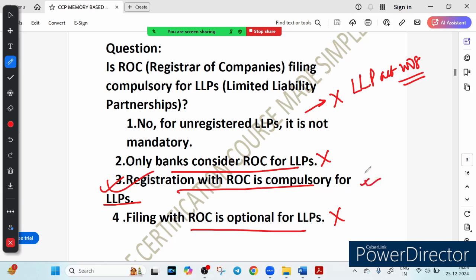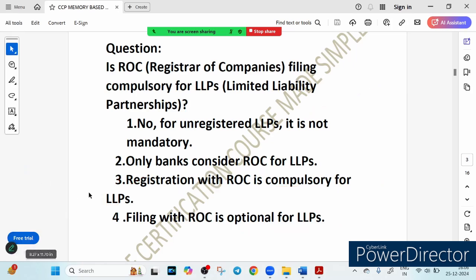So let me just summarize the key fact which we have covered just now. That registration with the Registrar of Company, that is ROC, is mandatory for all LLP under the Limited Liability Partnership Act 2008. Filing with ROC ensures that LLP is legally recognized and remains compliant with the statutory requirements like filing annual returns. Non-compliance can lead to penalties and legal issues for the LLP. Right. So this is about ROC and LLP condition.